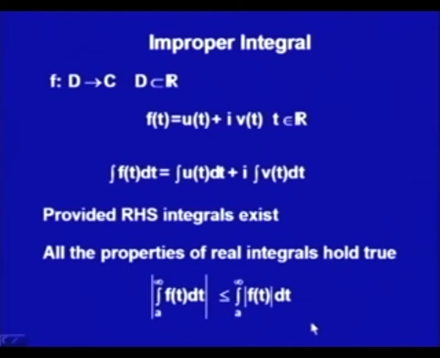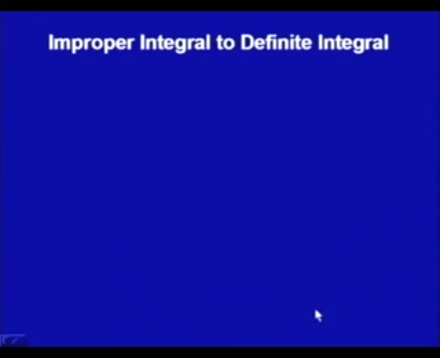So, what we have done till now: from the improper integral, if there is an antiderivative, that is whatever you have learned in the first integral calculus. Now, from the improper integral, can we evaluate the definite integral?